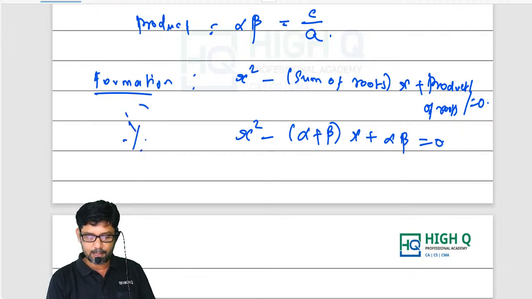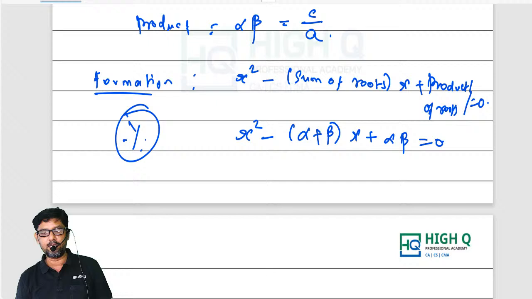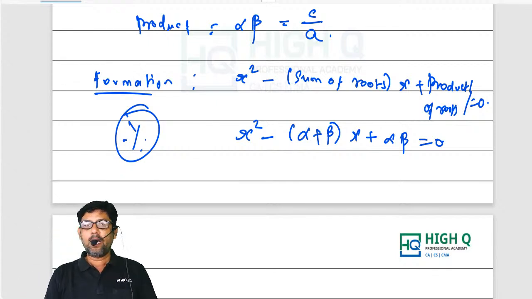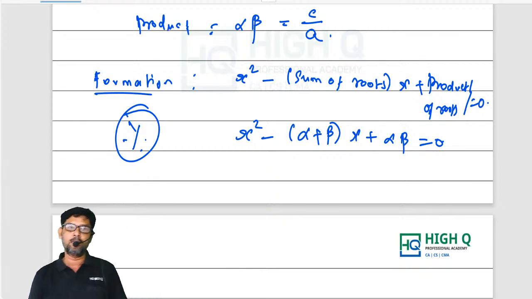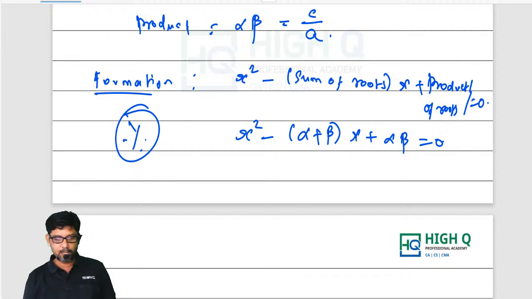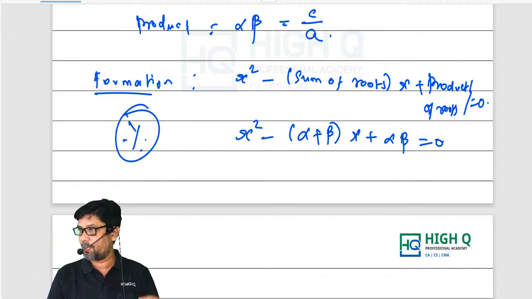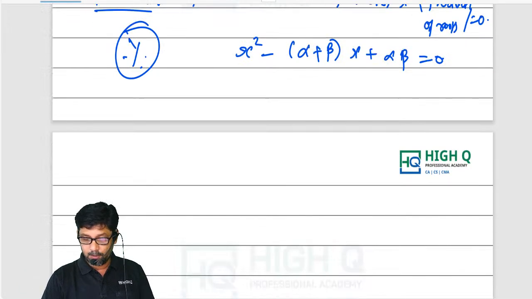The most important part. Please understand this. Don't ignore it. I can give you this assurance: 95% chance one question can be asked from this formation. Only this part you need to remember: x square minus (alpha plus beta) x plus alpha beta is equal to 0.